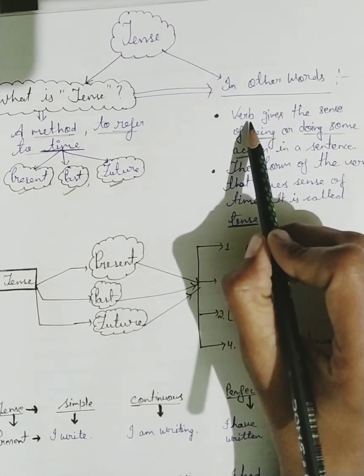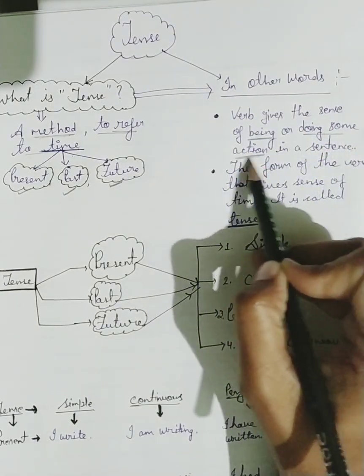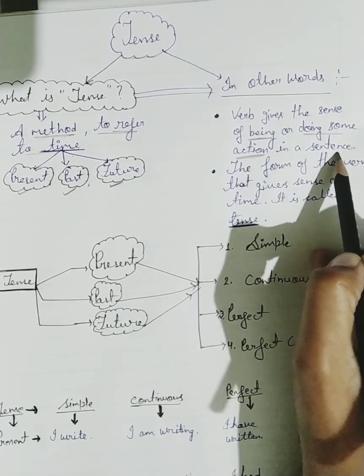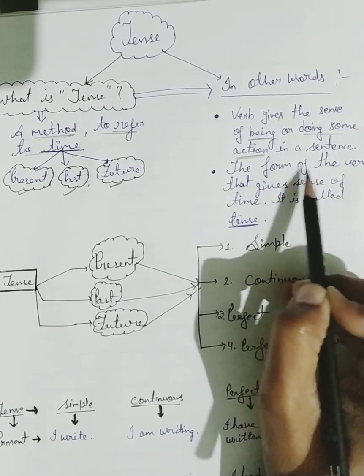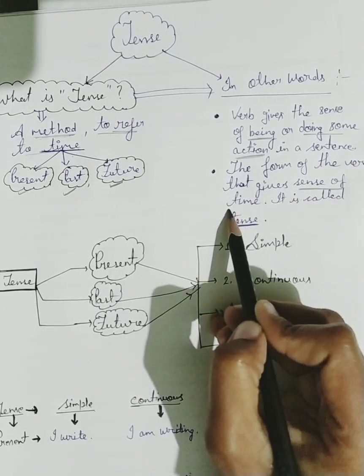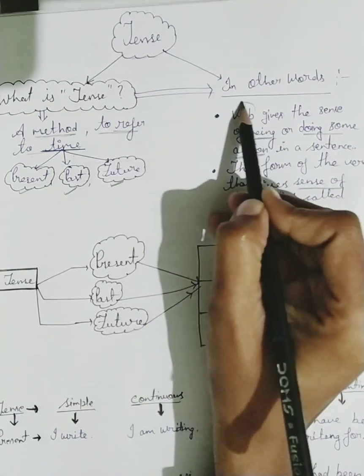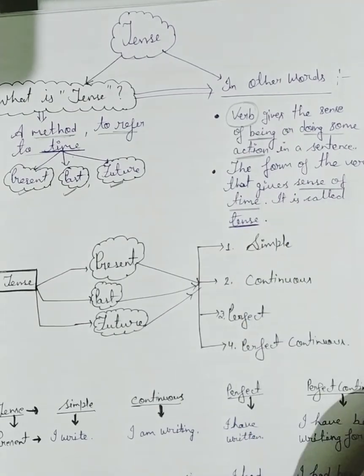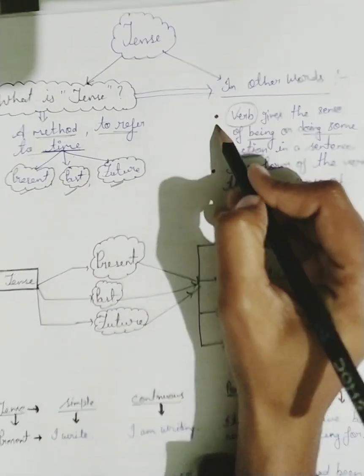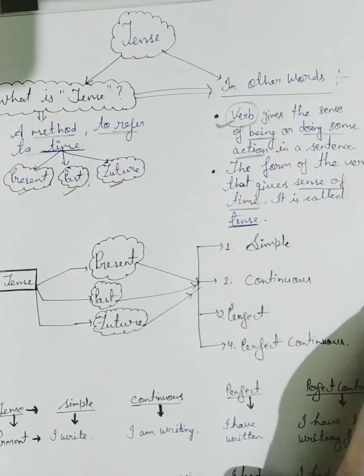So verb gives the sense of being or doing some action in a sentence. So the form of the verb that gives sense of time. I hope you all understood well why I am using the word verb again and again here: because the verb plays an important role.